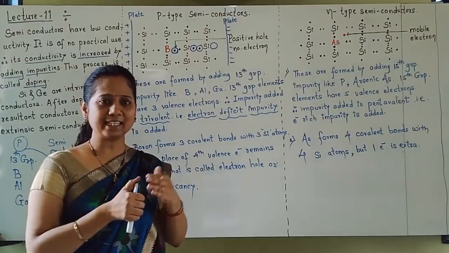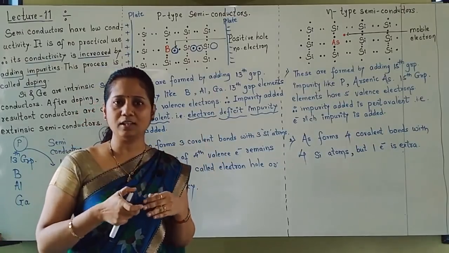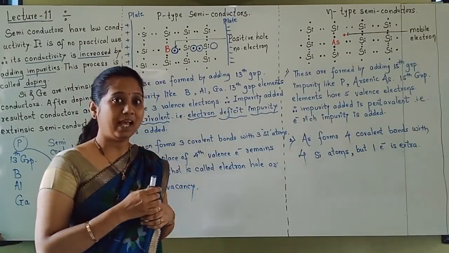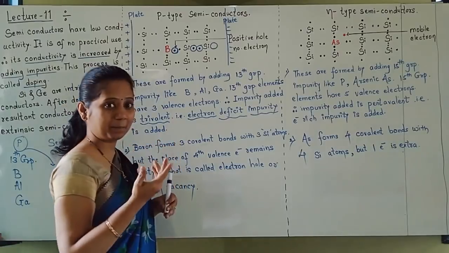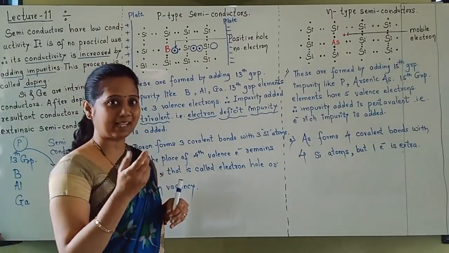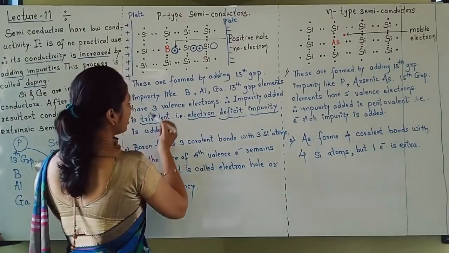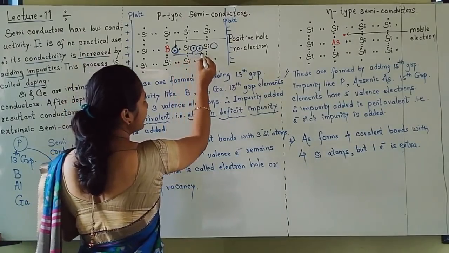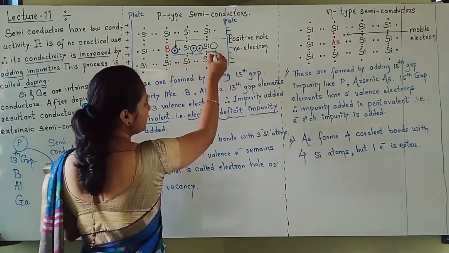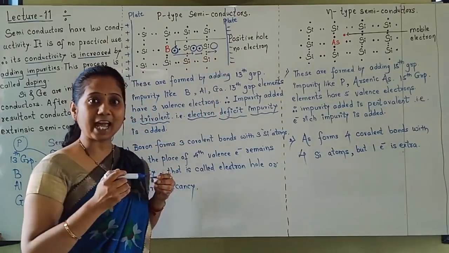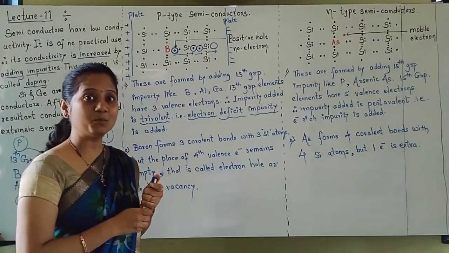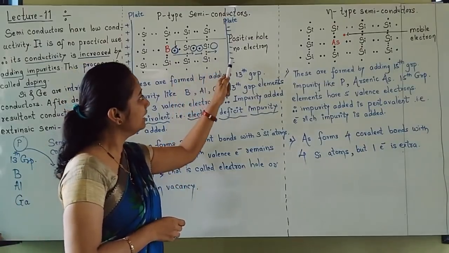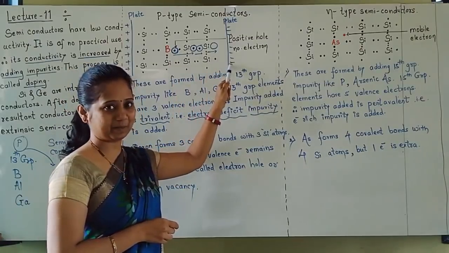Like this, while electrons move, they go on occupying holes. And that's why it appears like this: initially the hole was here, later on the hole was created here, next here, and last here. So it appears that the hole is moving towards the negatively charged plate.